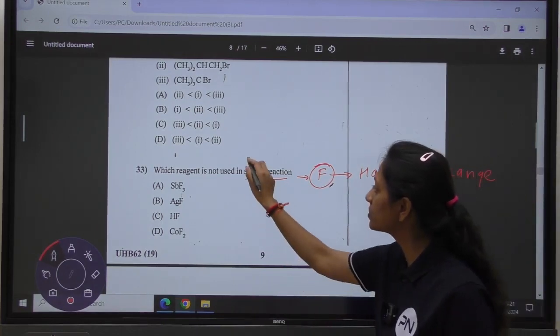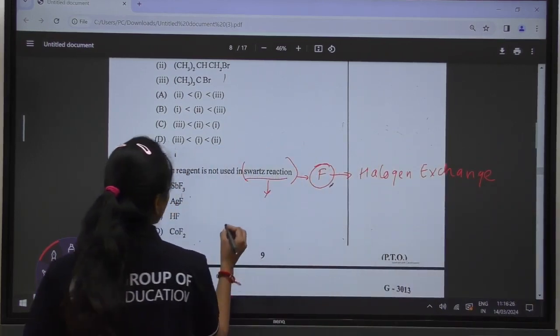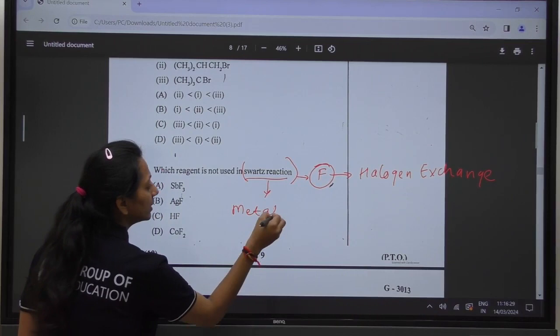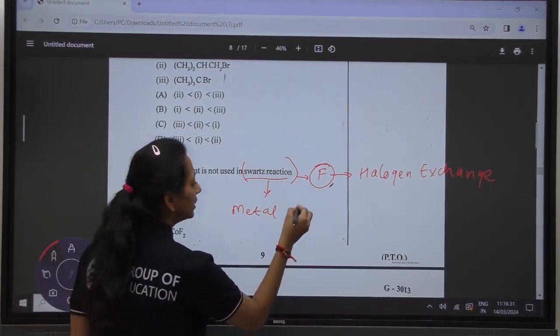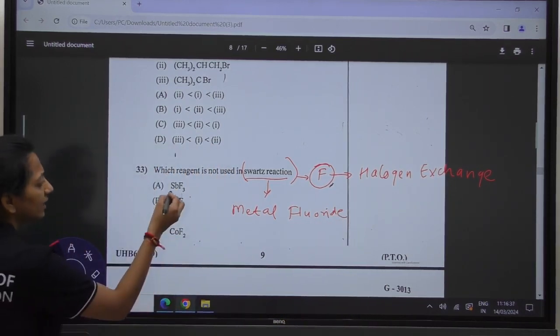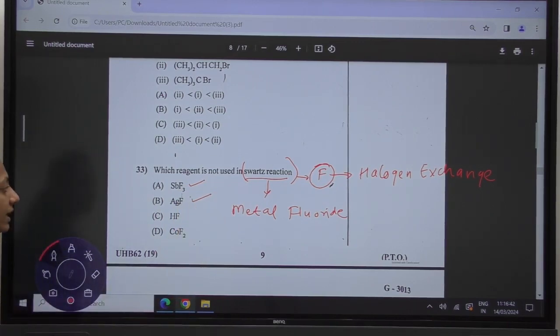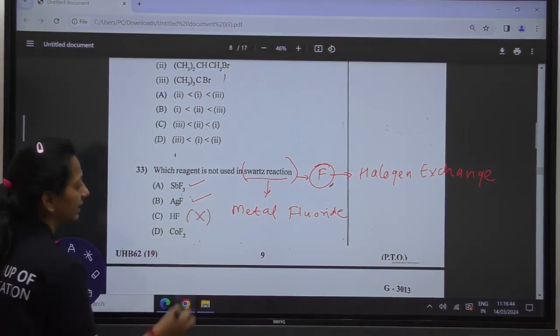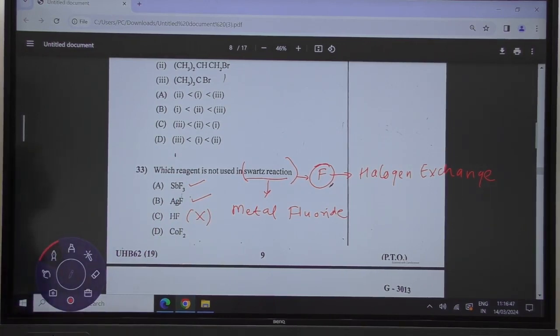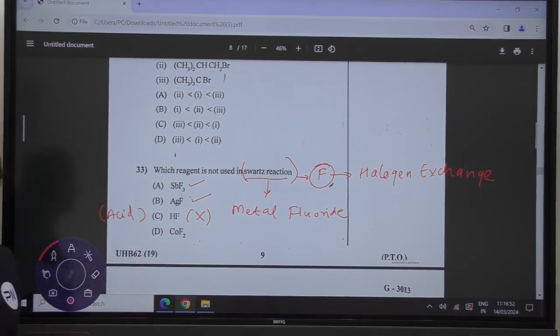There is a condition for the Schwarz reaction: there should be a metal fluoride. The reaction should happen only with metal fluorides. SbF3, yes, this is a metal fluoride. AgF, silver fluoride, yes, this is also a metal fluoride. HF, no, this is not a metal fluoride. It is hydrofluoric acid. This is an acid. Whereas cobalt fluoride is also one of the options.